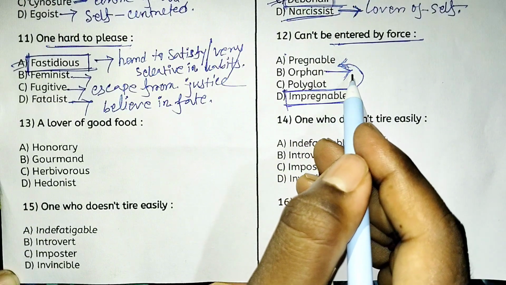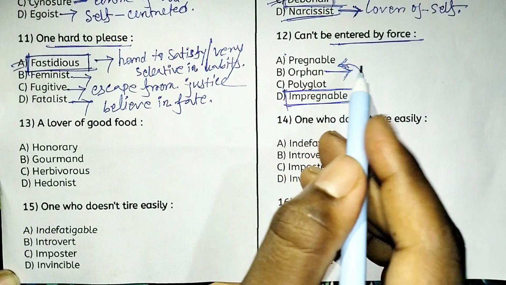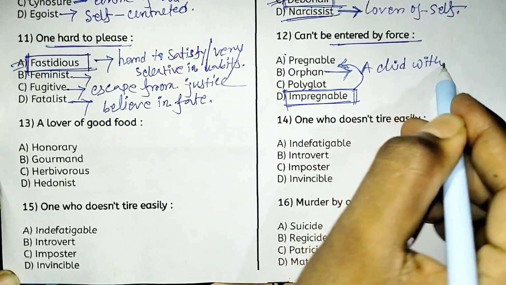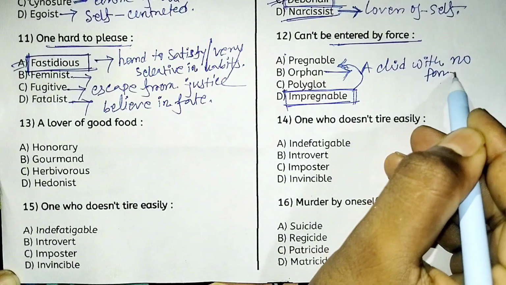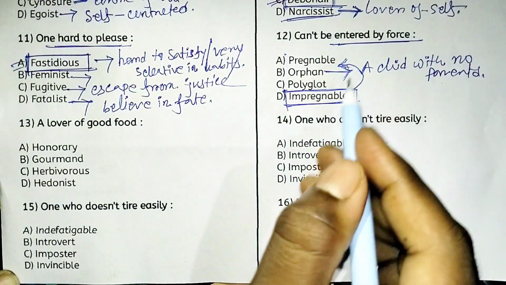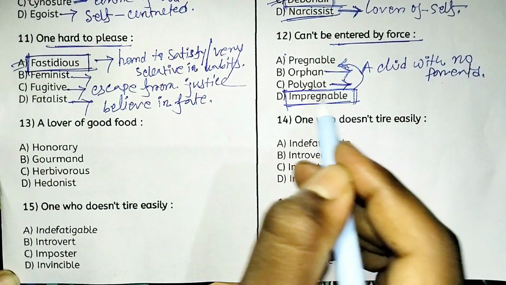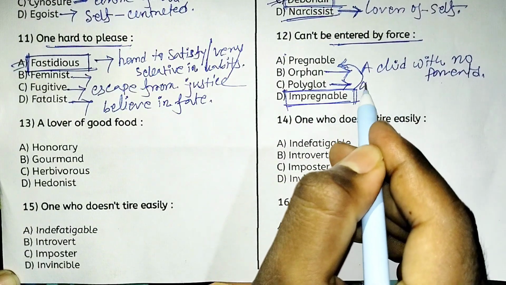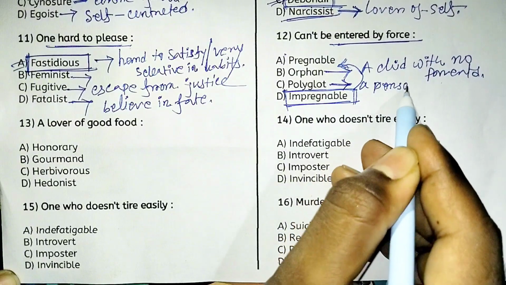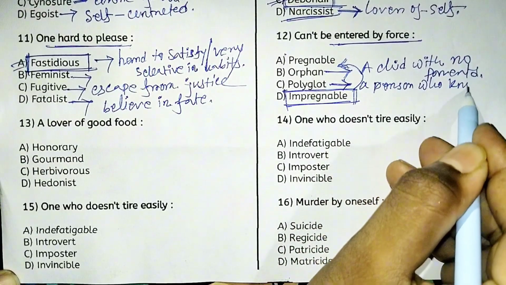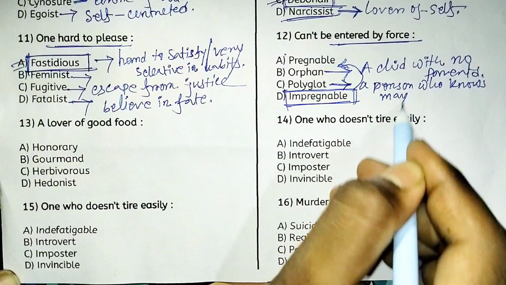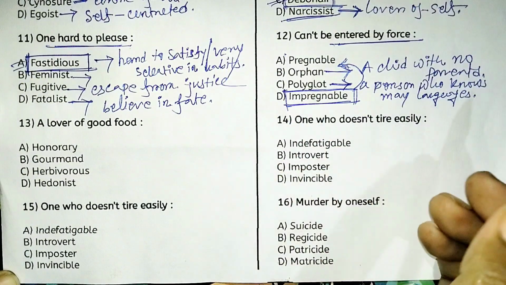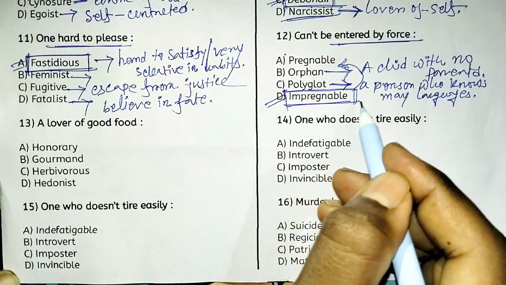So orphan suggests a child with no parents. And polyglot, yes, polyglot suggests a person who knows many languages. So that is polyglot. So the right answer is option D, impregnable.